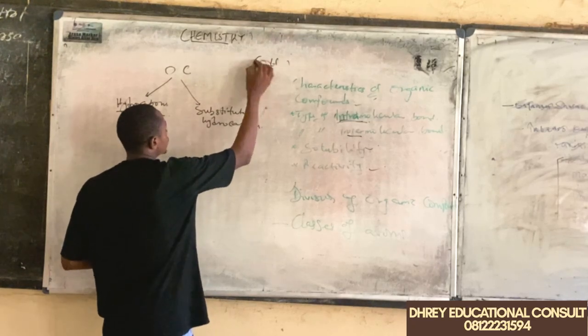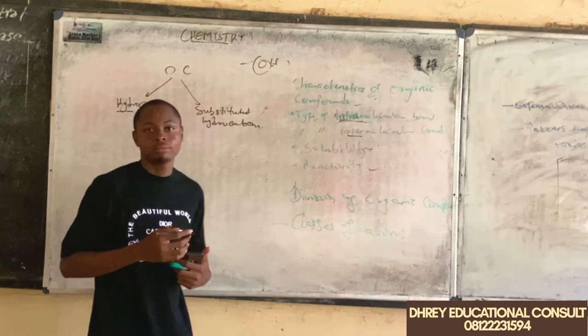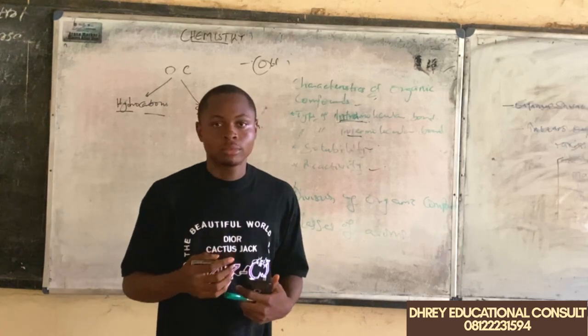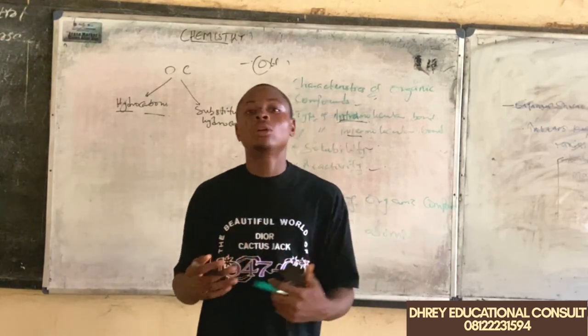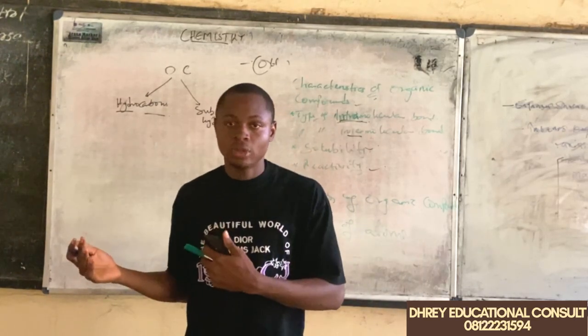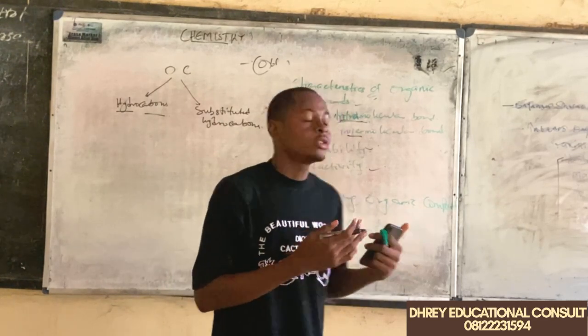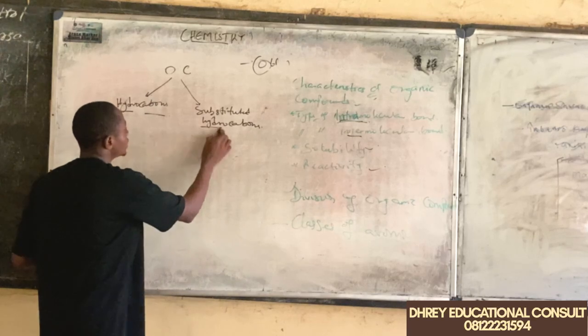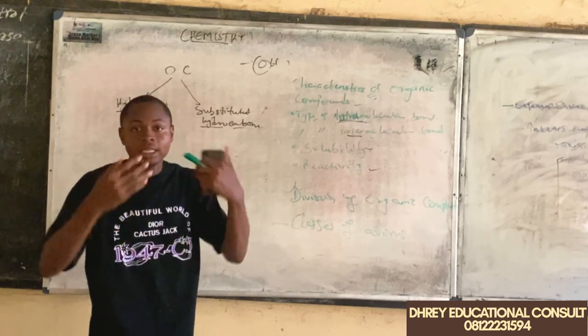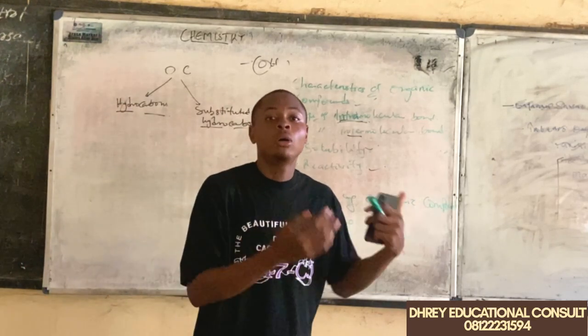Now, there is an introduction of what? Of oxygen. We can also call them the non-hydrocarbon. You can see it in that way. But it's better we call it what? The substituted hydrocarbon, because they also contain hydrogen and carbon, but in addition to this, they have other groups of atoms.